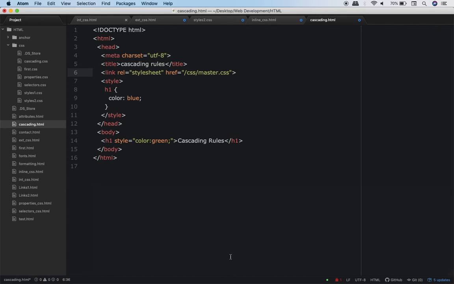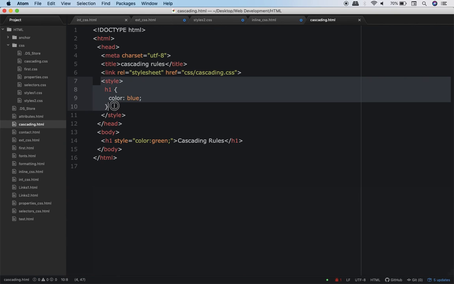I'll remove the root over here, the same mistake, and I will change the name to cascading.css. Now I have the external CSS in line number 6, the internal CSS from line number 7 to line number 11, and the inline CSS in line number 14. Now let's execute this.